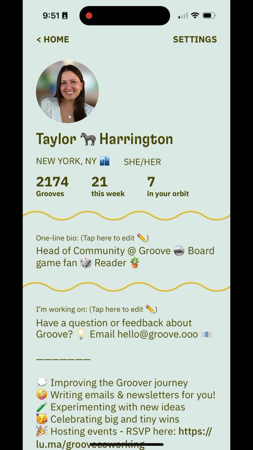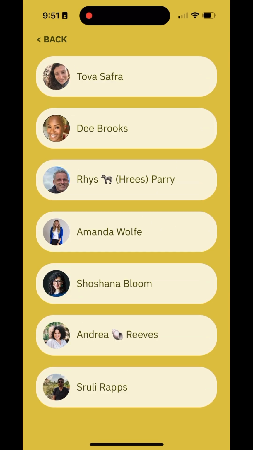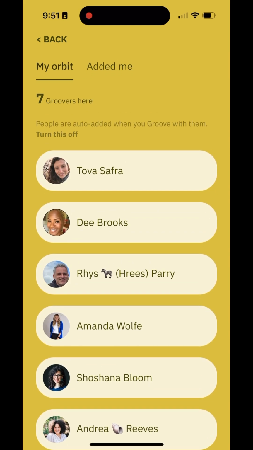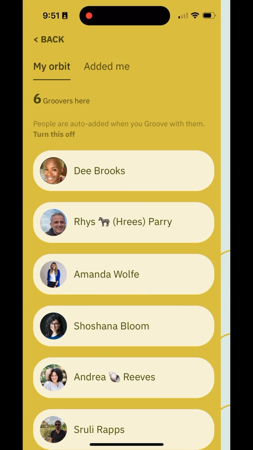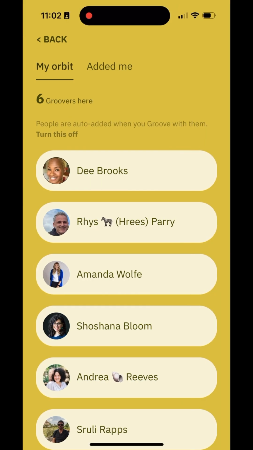But if you want to go and curate your list, like I said, tap the number of people in your orbit, and you can go through here and easily change that by going to each person's profile and removing them from your orbit. This is also where you can change that default setting. So if you do not want Groove to auto add people that you groove with to your orbit, you can change that right above Dee's name in this example.